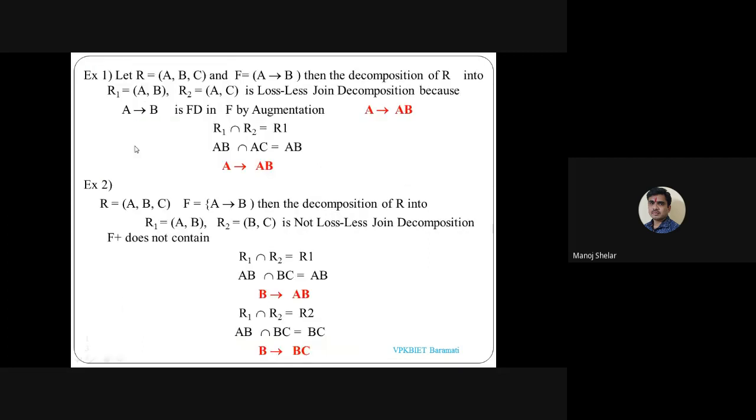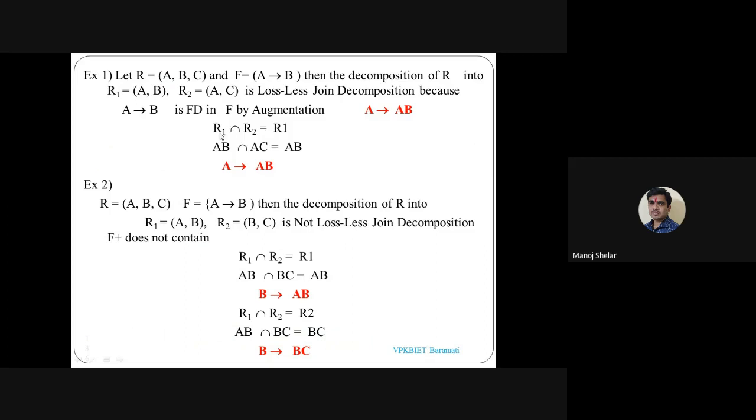Here is an example. R is one relation ABC, and F is the functional dependency of R. R is decomposed into R1 and R2: R1 is AB and R2 is AC. This is a lossless join decomposition because A implies B is a functional dependency of F, and by augmentation A implies AB.